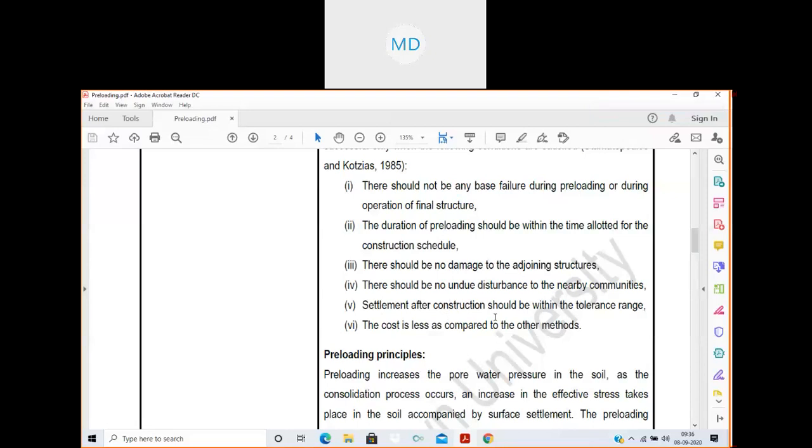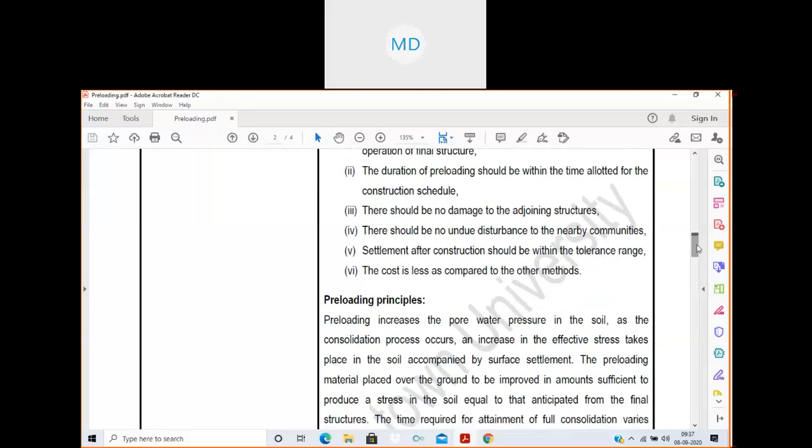Settlement after construction should be within tolerance range. After applying preloading, the soil will undergo settlement and required consolidation will be achieved. Then after putting the final load of the structure which we construct, the soil should not undergo any settlement actually.